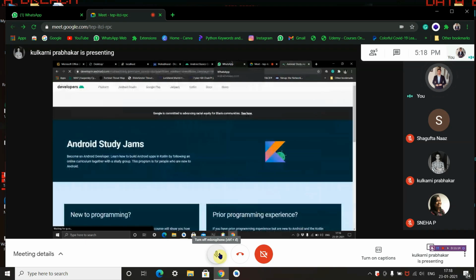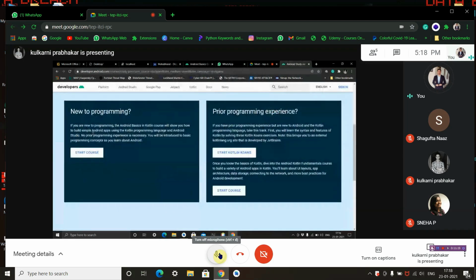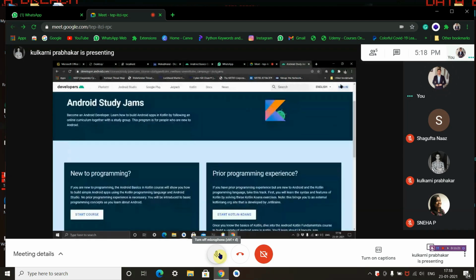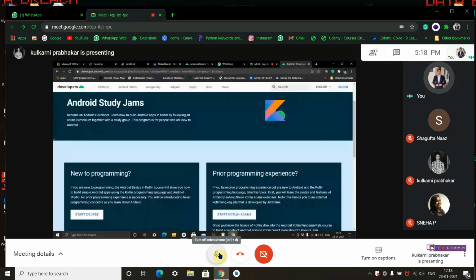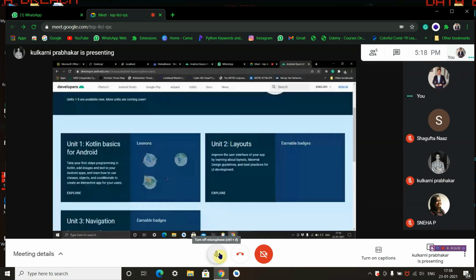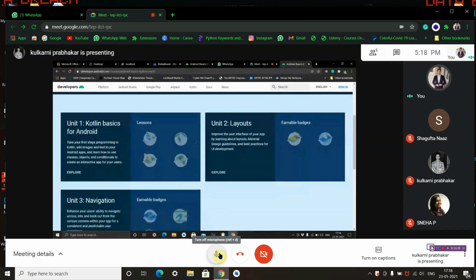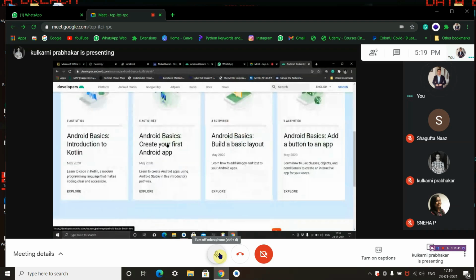And there you are. First you have to sign into your account, only then can you proceed further. Open the start course option, which is new to programming, then select Kotlin basics for Android, and then choose Android Basics, create your first Android application.